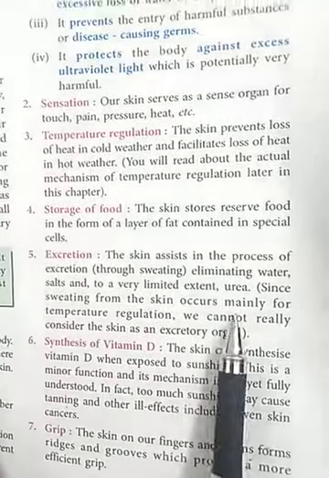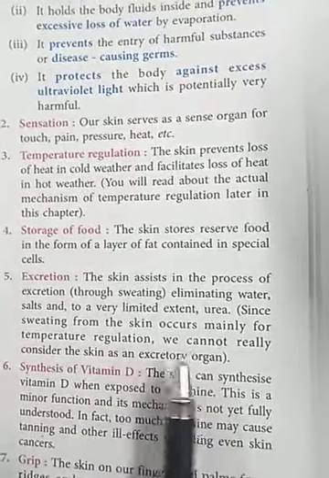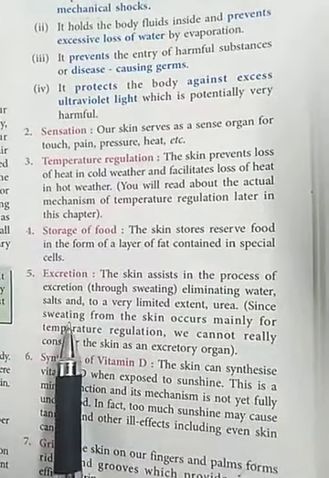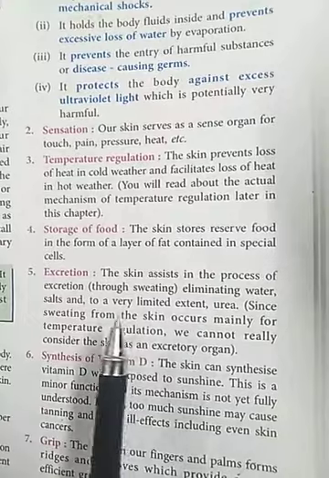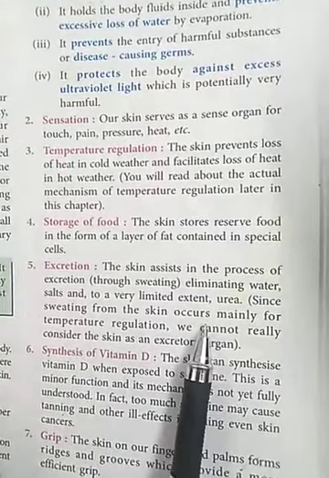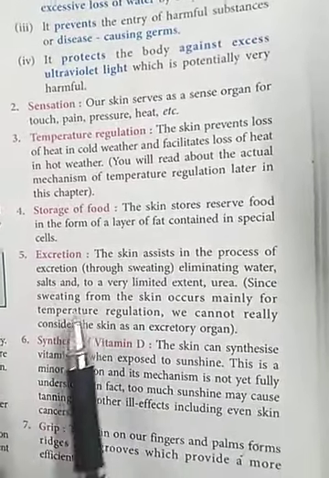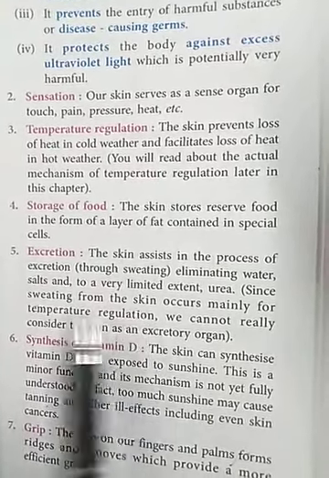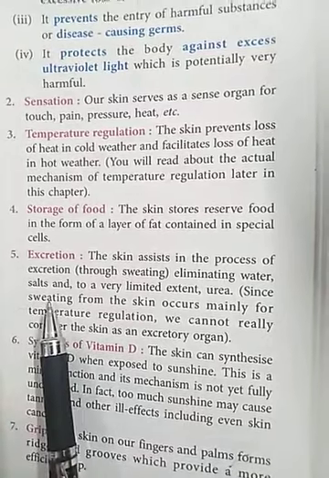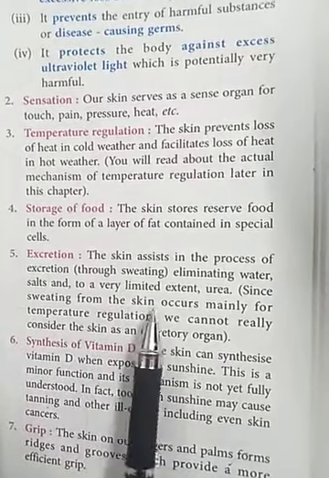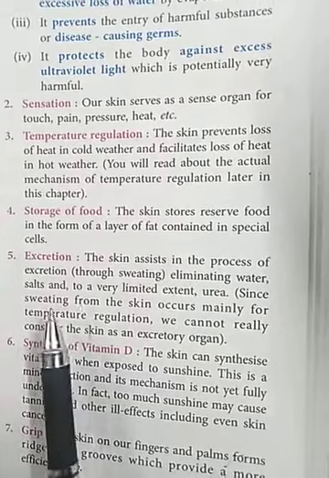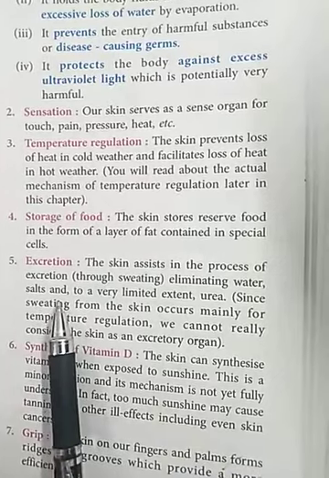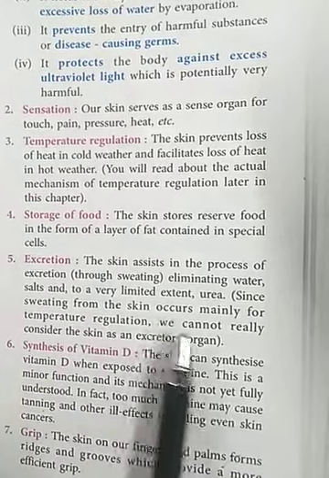Sweating from the skin occurs mainly for temperature regulation, and we cannot really consider the skin as an excretory organ, because when the weather is very hot and the outside temperature is too much, then in order to maintain the normal temperature of our body, sweating occurs from our skin, and this sweating facilitates the loss of heat from our body, and when the heat is lost, then we feel somewhat cool, and in this way the normal temperature of our body is maintained.